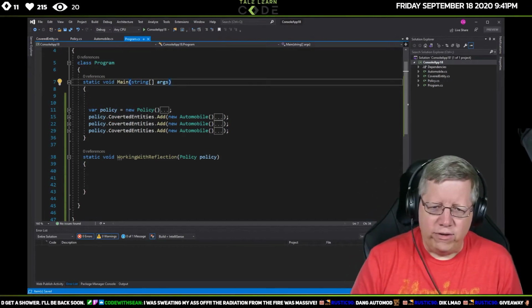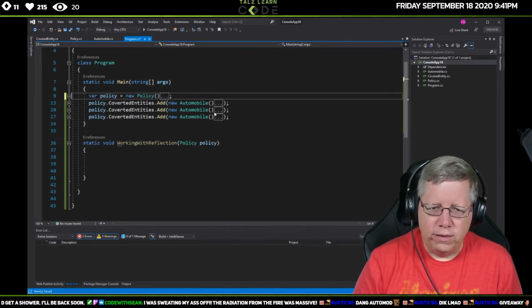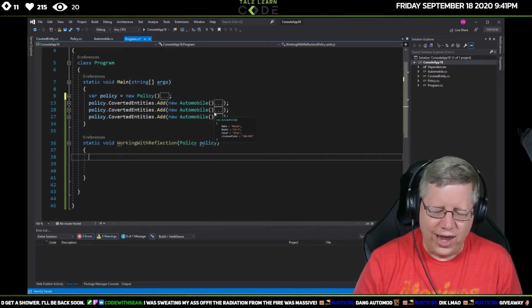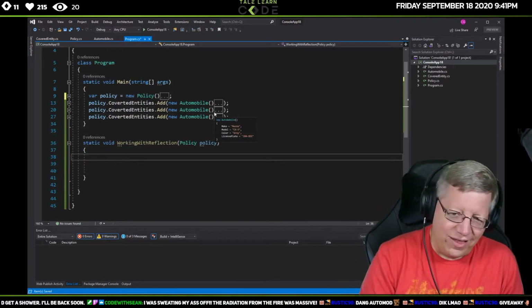So now we're going to do this whole working with reflections, actually getting to it. Now I spent like the last 30 minutes just setting this stuff up.